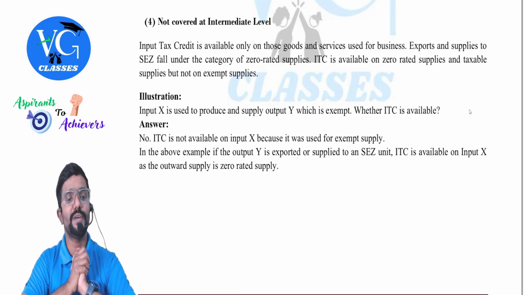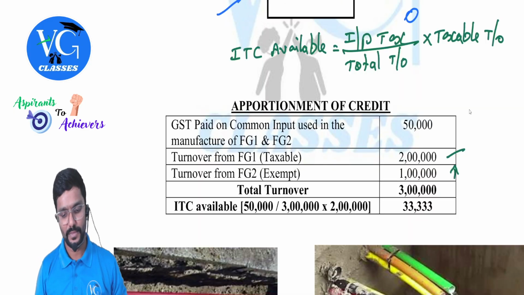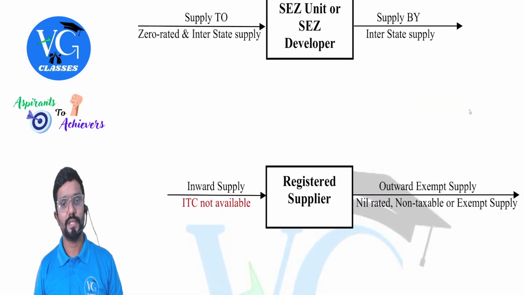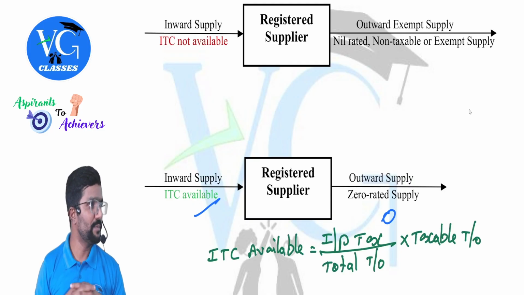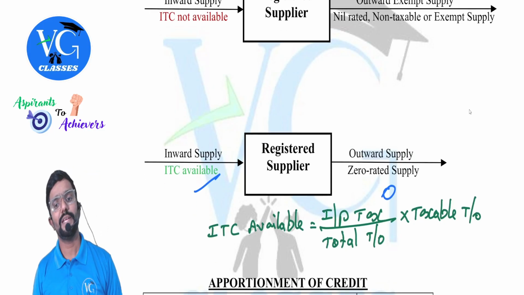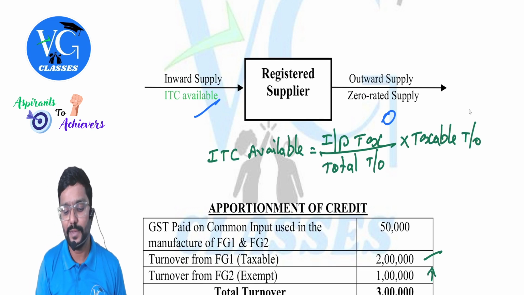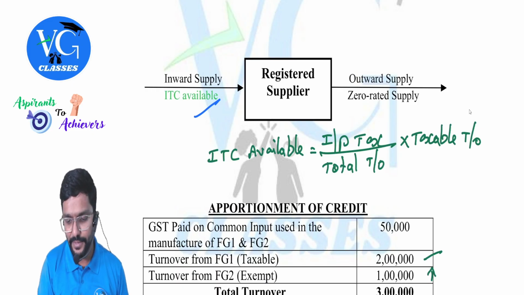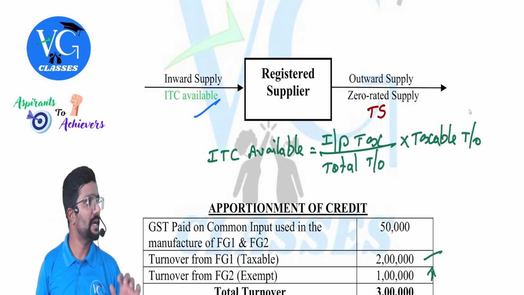ITC is available on input X as outward supply is zero rated supply, guys. Is that clear? Yes. I have also given here by way of simple example. You can just observe. If outward supply is exempt, no credit on input tax or inward supply. Whereas if outward supply is taxable supply as well as zero rated supply, is credit available, people? Yes, credit is available.